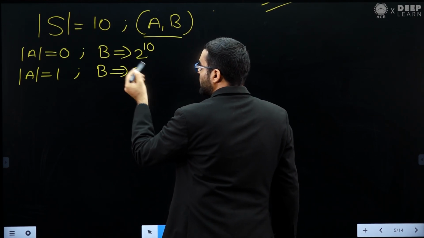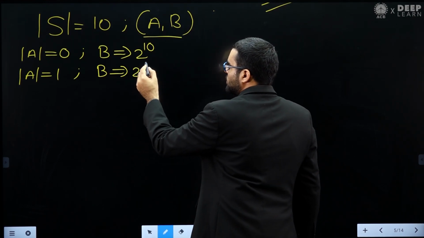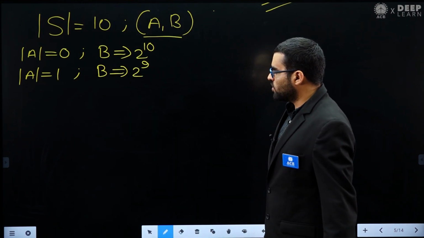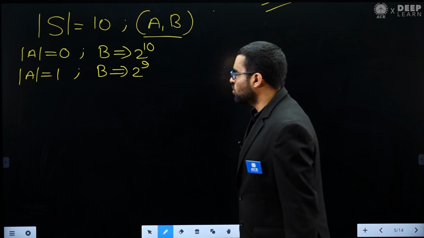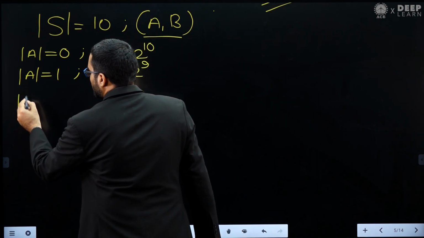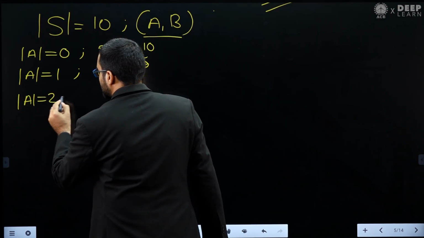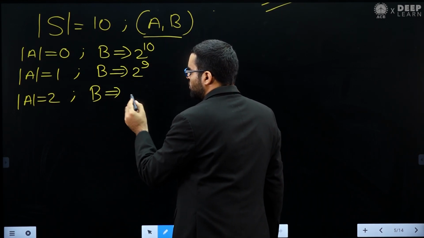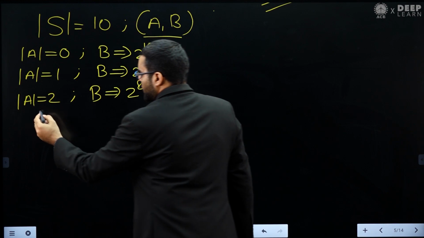That will be 2 power n minus k, where n is 10 and k is 1, so 2 power 9. Similarly, if you put two elements in set A, then I have 2 power 8 choices for B, and so on.